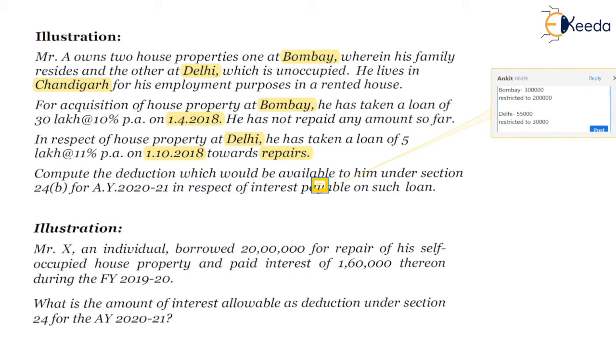So we have to compute the deduction which is available under section 24B. The total deduction which is available should be 2 lakhs plus 30,000. But the overall limit will be restricted to 2 lakhs in this case because the same is on SOP and unoccupied property.